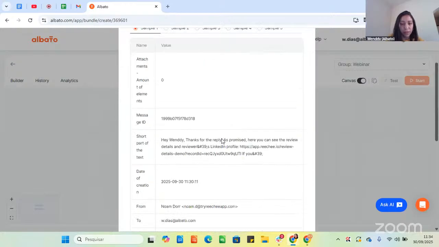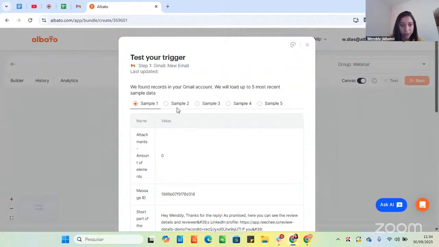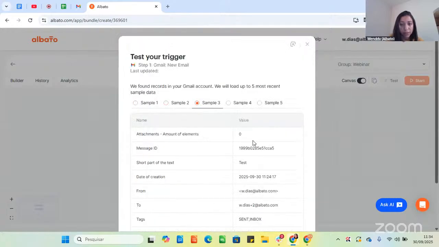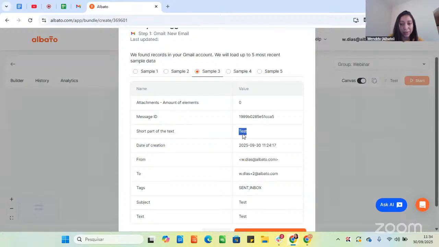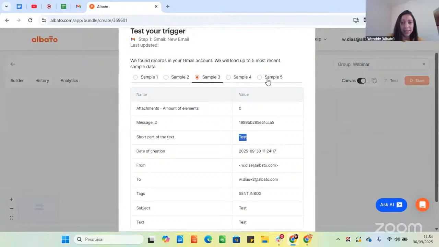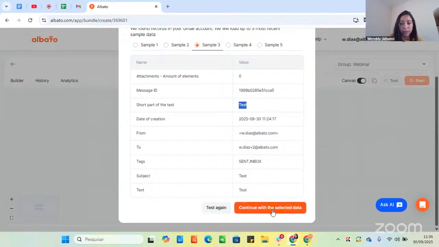Okay, so this one, it was the first email I have received, the second sample, the third sample. This one, by the way, is the test I run, so maybe we can use it. And we can change the samples here based on the information you want to use as an example in your automation. So we can also continue with the selected data.